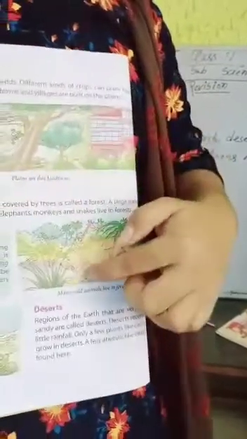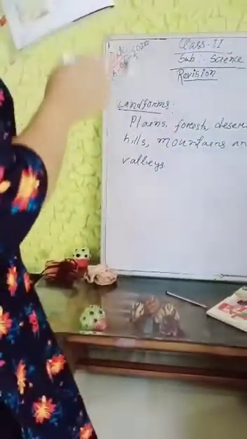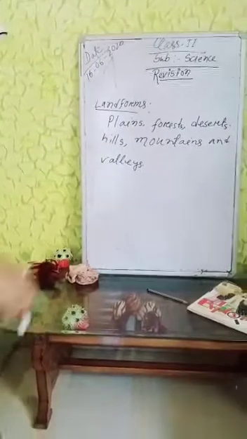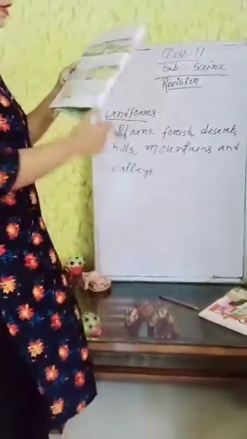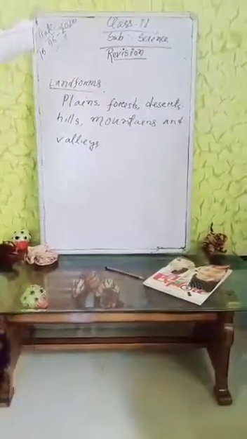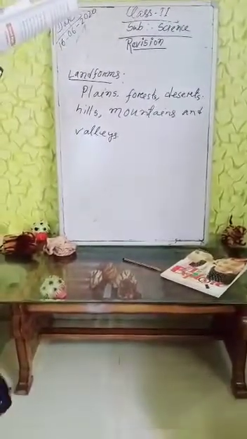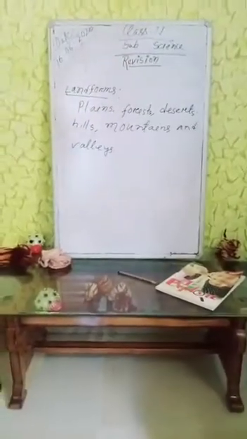Look at this picture. Plains are flat landforms. Many wild animals live in forest. So next is deserts. Regions of the earth that are very dry and sandy are called deserts. Deserts receive very little rainfall. Only a few plants like cactus can grow in deserts. A few animals like camels are found here.